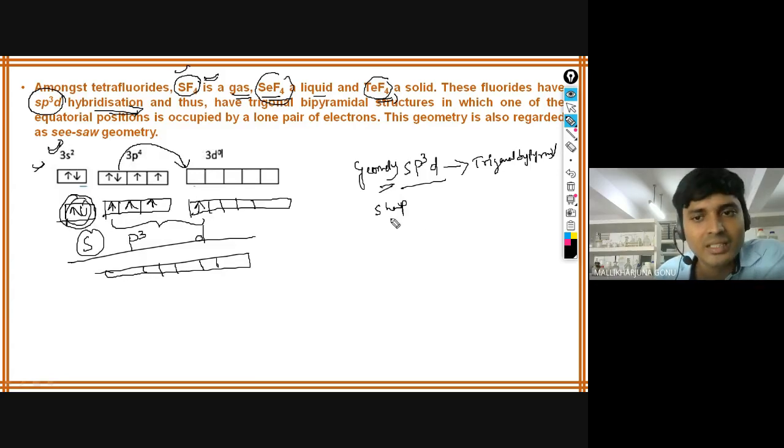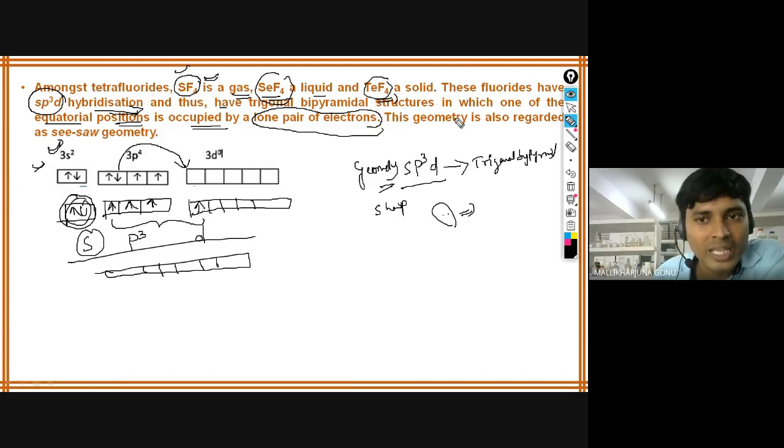That is the reason the lone pair of electrons also has to be considered for the hybridization. To mention the shape, it has a trigonal bipyramidal structure in which one of the equatorial positions is occupied by a lone pair of electrons. So this is the geometry, but this geometry is also regarded as a seesaw. This is the actual shape.